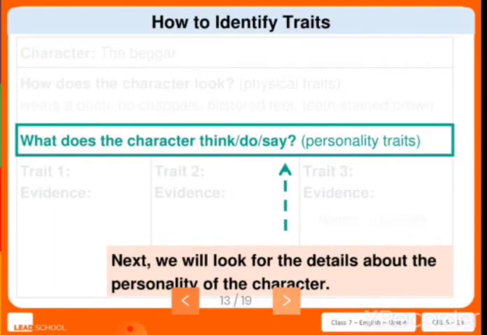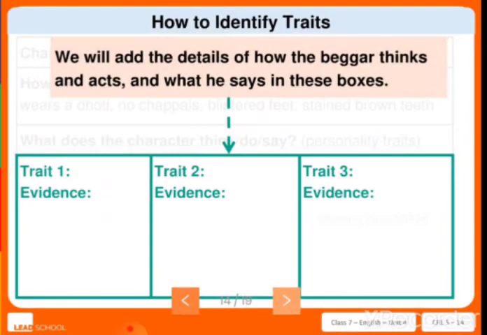So the next thing is about what the character thinks, does or says. That is about the personality traits. So how will you find that? While you're reading, you may find some evidence to pick out the character's personality. So next we will look at the details about the personality of the character.